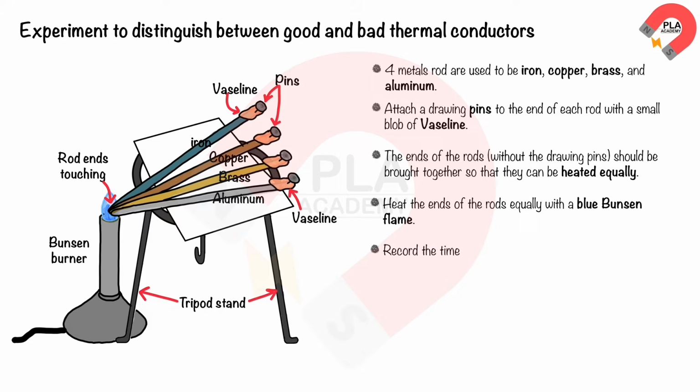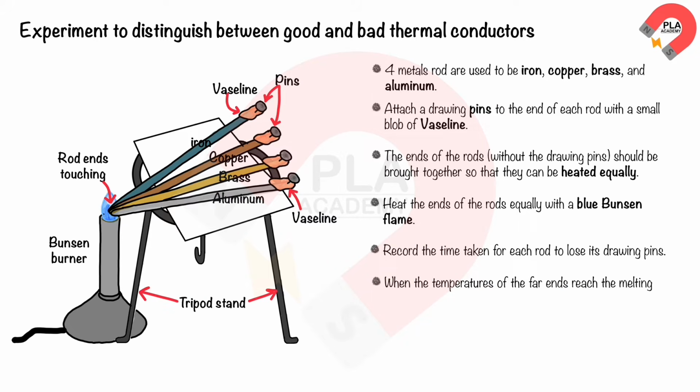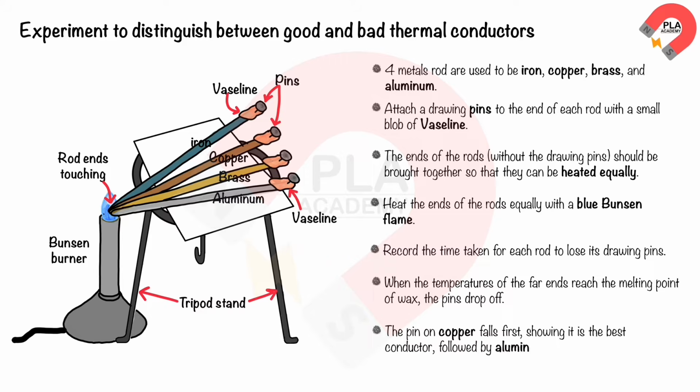Record the time taken for each rod to lose its drawing pin. When the temperatures of the far ends reach the melting point of the wax, the pins drop off. The pin on copper falls first, showing it is the best conductor, followed by aluminum, brass, and then iron.